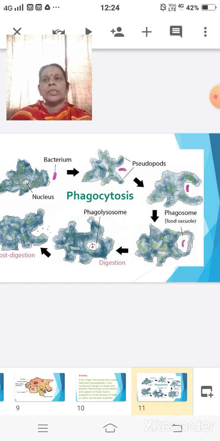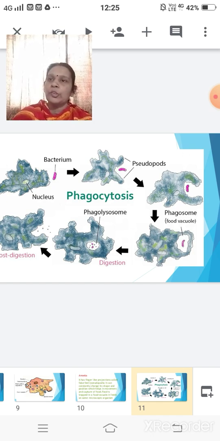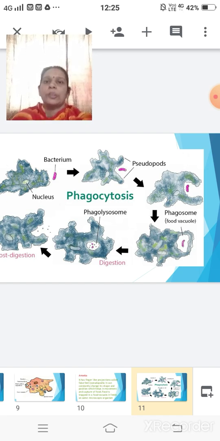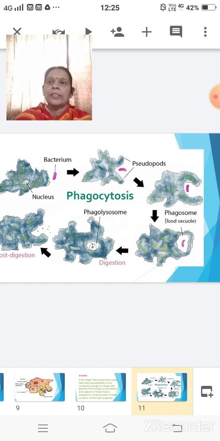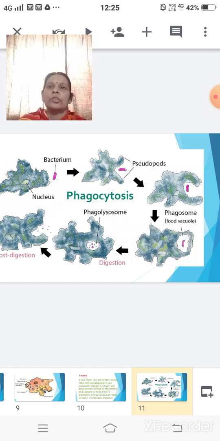The food when taken in was in the form of a vacuole, and it is said to be a food vacuole. The digestive juices within the food vacuole act on this food and break it down into simpler soluble substances which are absorbed and utilized, and the undigested food was given out from the body through the cell membrane.